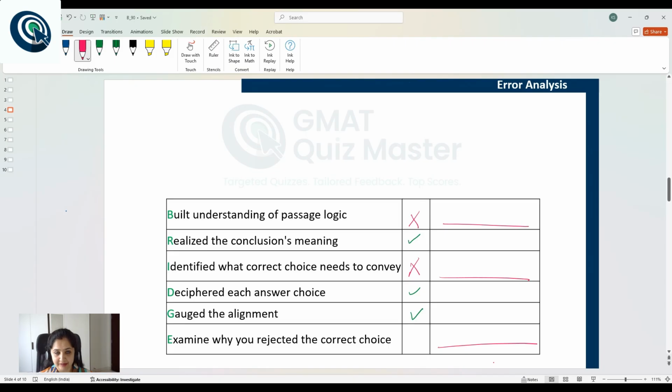Now, wherever you have a cross, that is the category of mistake that you are making. So, for example, if this is your bridge table, then what will be the category of mistakes that you made? One will be that you did not understand the passage logic, and the second will be that you did not identify what the correct answer choice should convey. The reasons that you have provided here will go into your root cause analysis, and they will explain why you were not able to understand the passage logic and why you were not able to identify what the correct answer choice needs to convey. Hope that will help you update your error log.